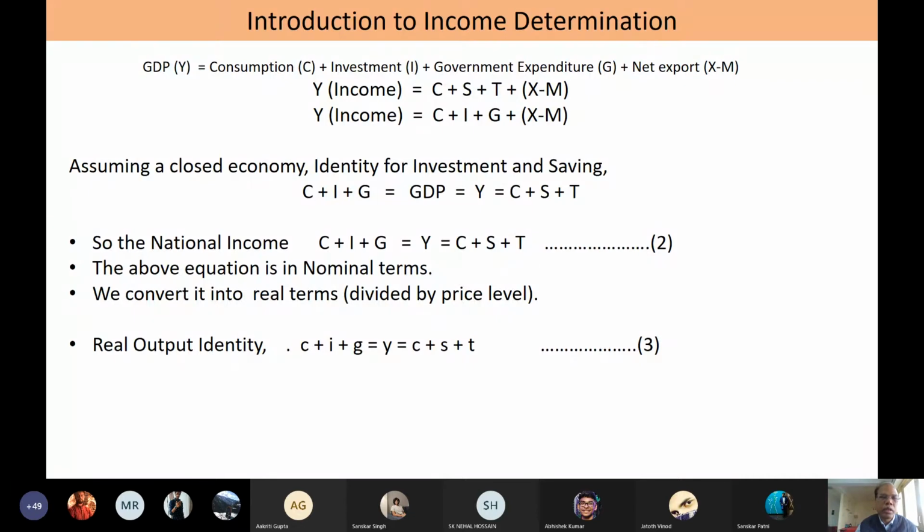So I will take GDP as income. You know that there are different ways to define income. We can talk about GDP, GNP, NDP, and so on.